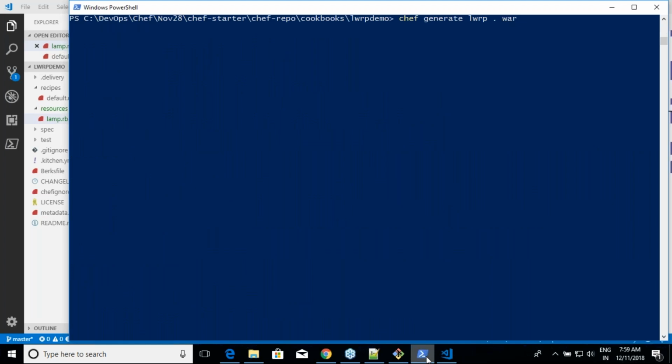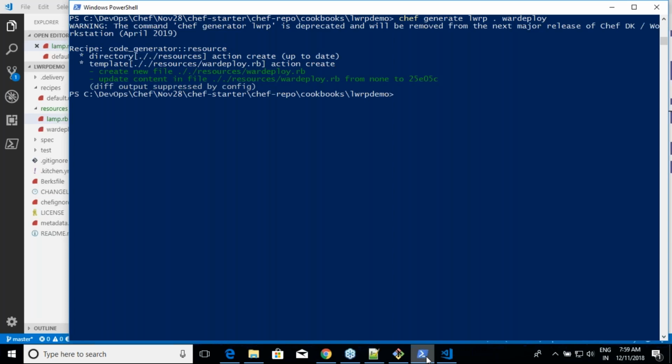So I'll call it var deploy. Whenever we deploy the var, what do we do? We copy a var file from some place into the Tomcat's home directory. Rather than doing that every time, I write a reusable resource. Whoever wants to do this will call it by LWRP demo underscore var deploy, because that is my resource's name. In that, I might have actions called install or deploy, redeploy, remove, something like this.